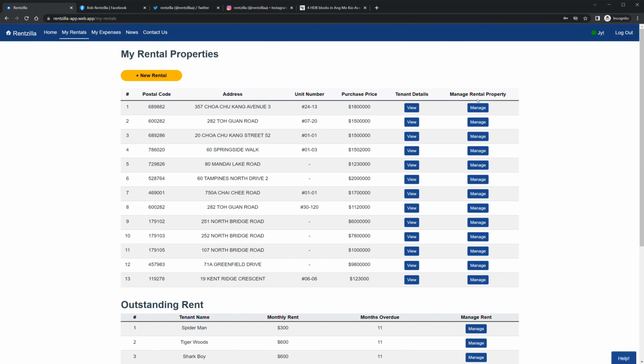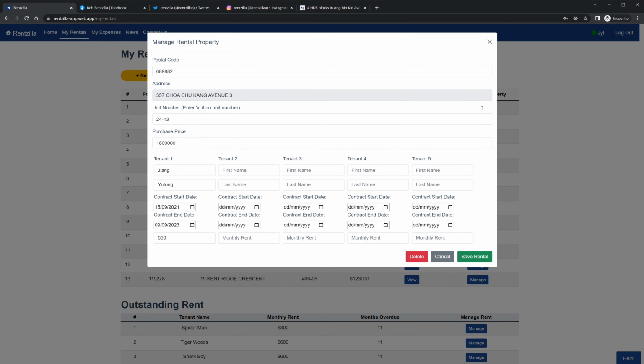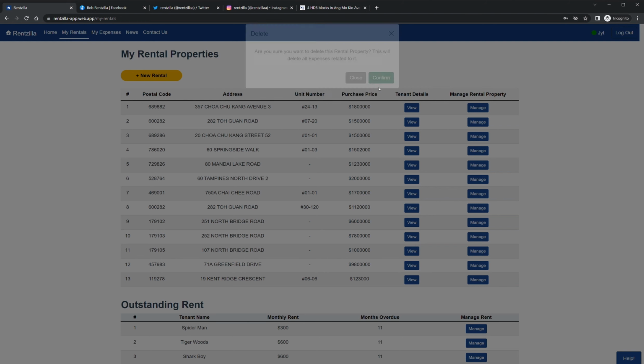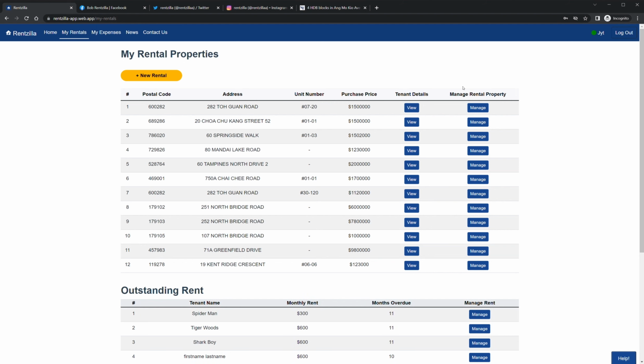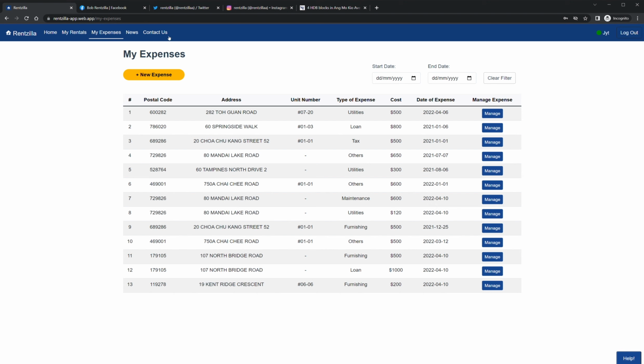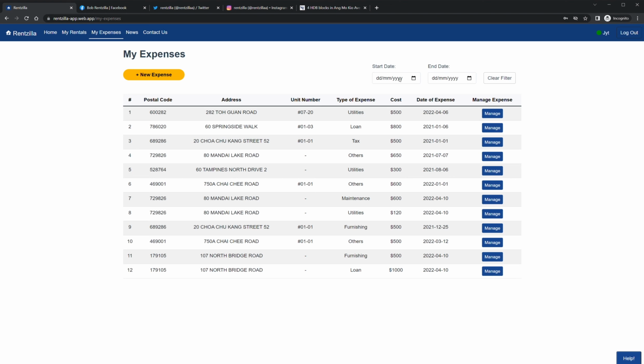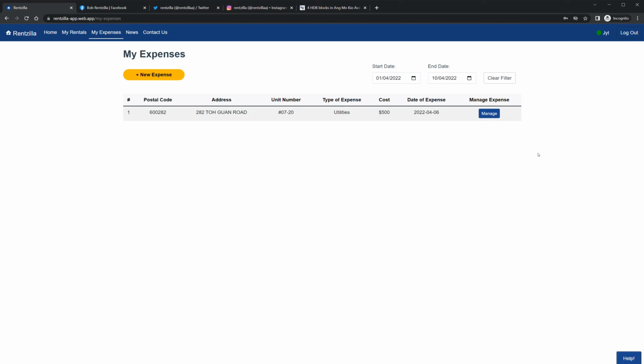In the event that he wants to delete his rental properties or remove any of the expenses incurred, he can just simply press the Manage button followed by Delete. You can also use the filter function at the top of the expenses page to view expenses of specified time periods.